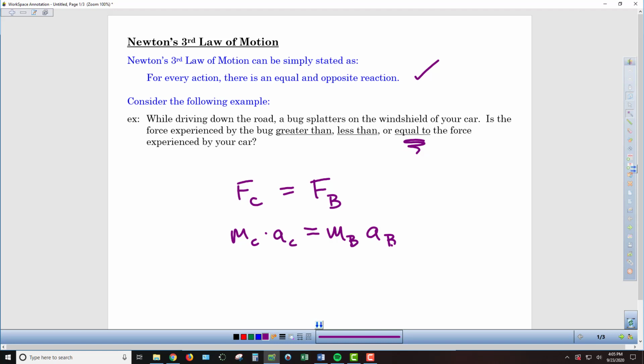If we set those equal to each other, now let's say the car is something around 2,500 kilograms, not an unreasonable estimate, and let's say its acceleration is something low, even on the order of 0.1 meters per second squared, something very low. If the bug weighs a gram, 0.001 grams, it doesn't take much to see that the acceleration of our bug is going to be significant. So as a result of this extreme acceleration that this bug is going to experience, it's going to get destroyed. And this would be true for humans as well.